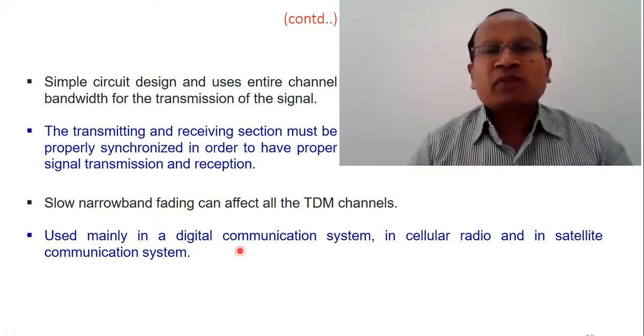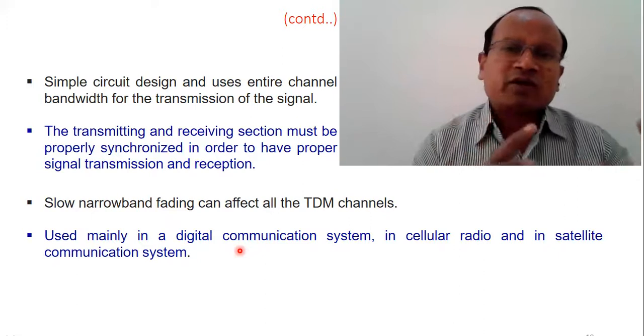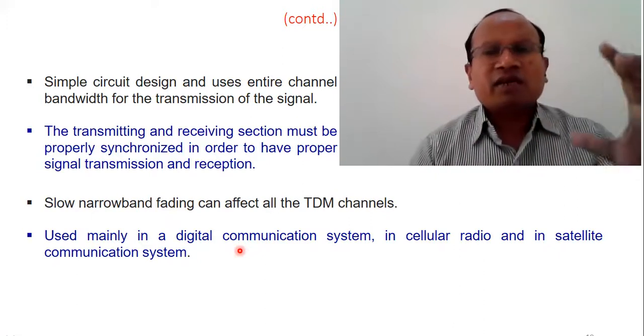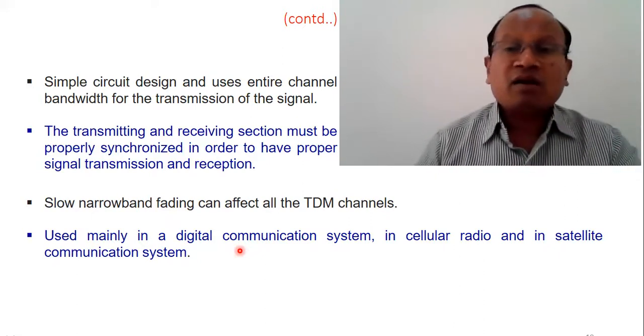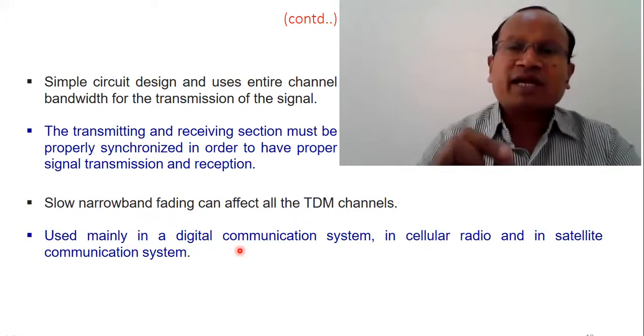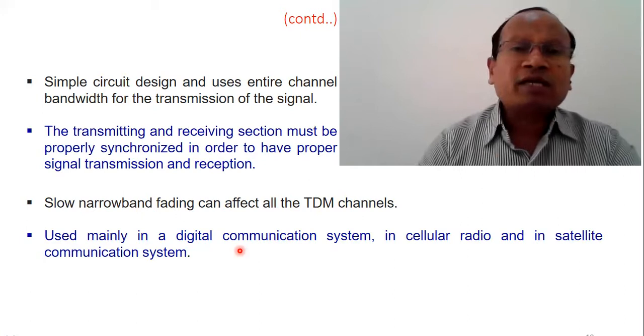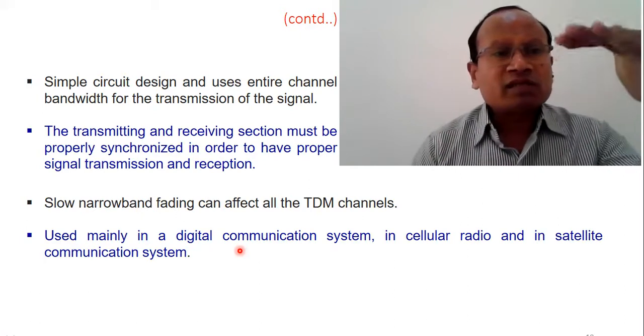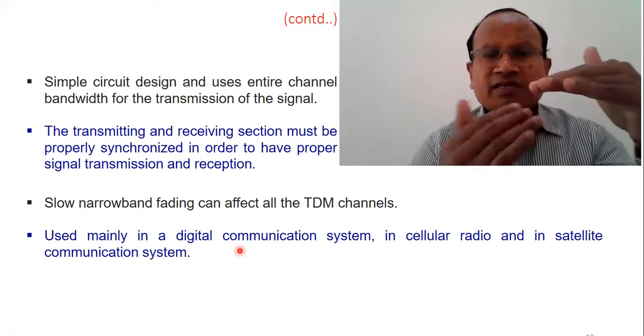This is how different time slots are allocated to different messages, and in different time slots all messages can communicate. The sampling rate is so high that we cannot differentiate that one signal is transmitting and then the next signal is transmitting.